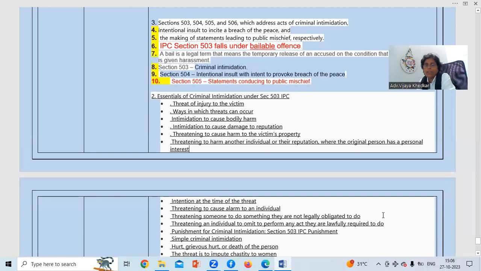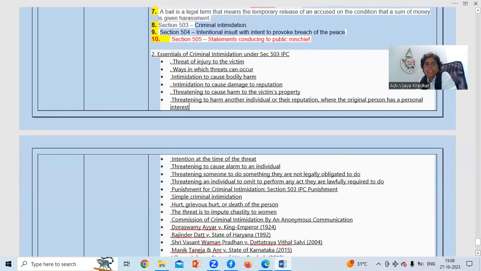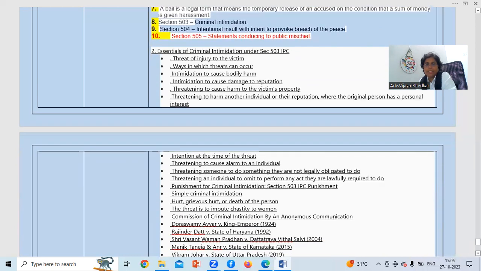Intention at the time of threat, threatening to cause alarm to an individual, threatening someone to do something that they are not legally obligated to do. जो भी है उसका कोई कर्तव्य है नहीं, लेकिन उसको करने के लिए कहा जा रहा है, तो that threatening is criminal intimidation. Punishment for criminal intimidation is given in section 503 IPC. Simple criminal intimidation: hurt, grievous hurt, death of person. The threat is to impute chastity to woman, commission of criminal intimidation by an annoyance communication.